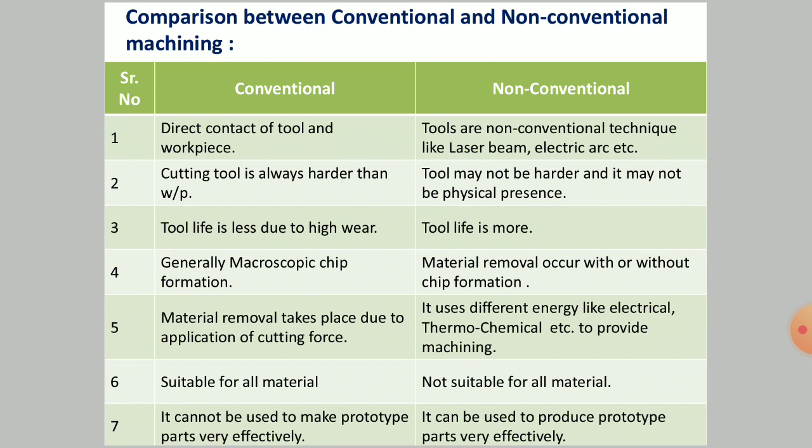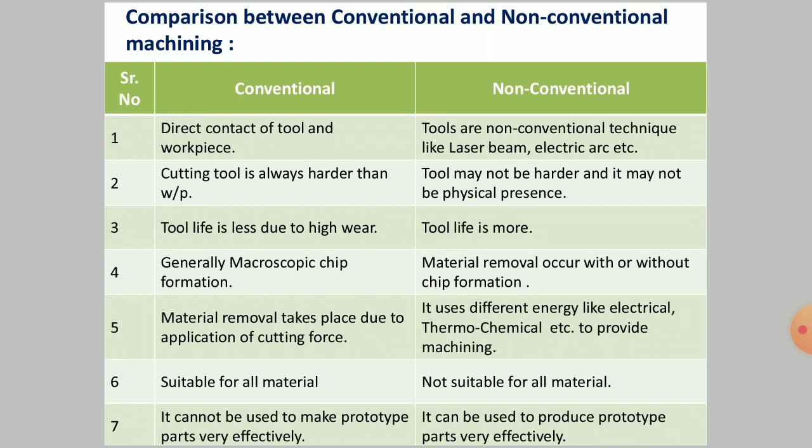Any machining process, it may be drilling, milling, grinding, shaper, slotter, planer, any conventional machining process wherein the cutting tool comes in direct contact with the workpiece, and it is necessarily harder than the workpiece. Whereas in non-conventional machining processes, it is not necessary that the tool will directly come in contact with the workpiece.